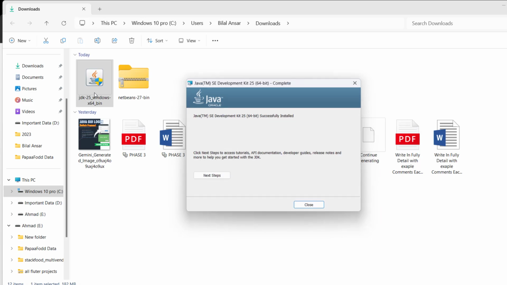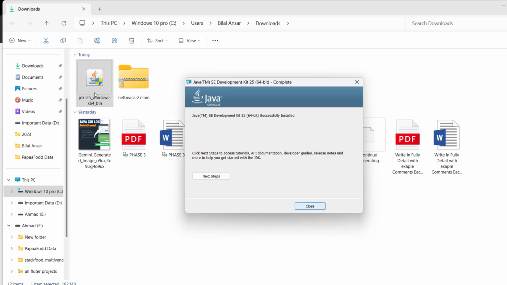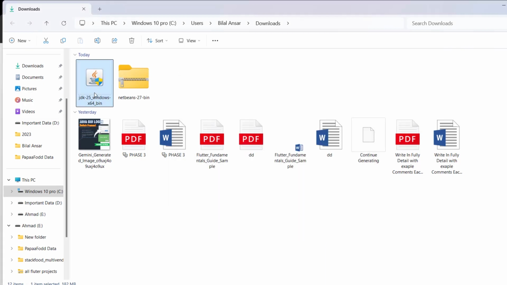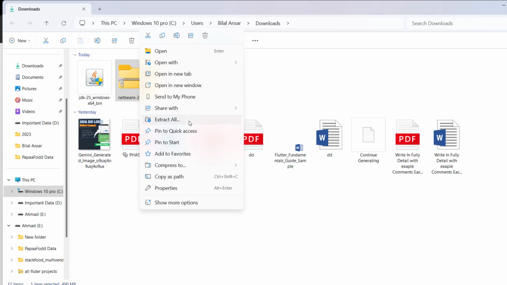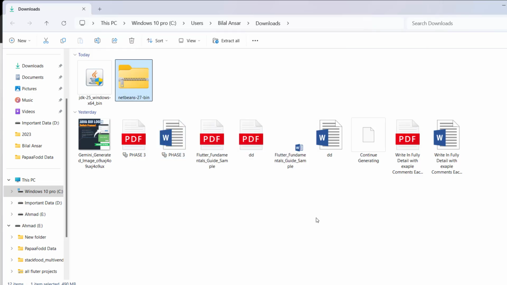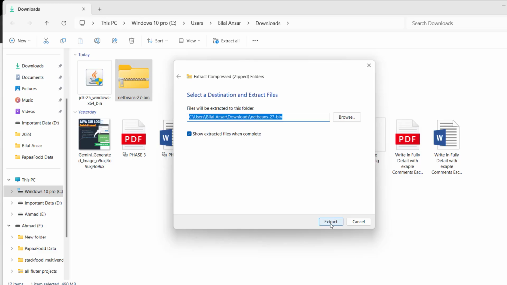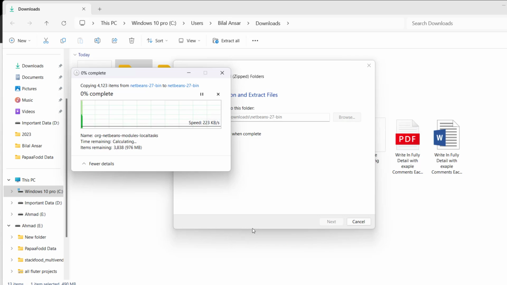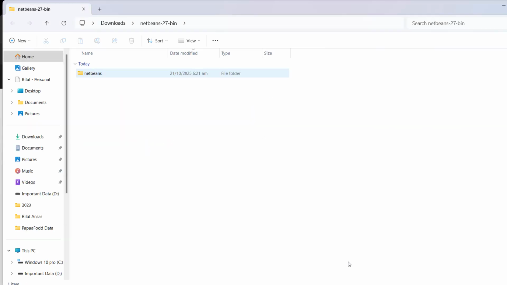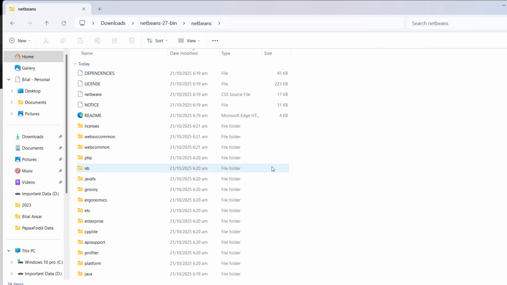So you can see our JDK installed successfully. Just close it and now extract the NetBeans IDE. It's a binary file, so you don't need to install, just extract it. Just click extract and it will be extracted. So it will take some time. So you can see it's extracted successfully.